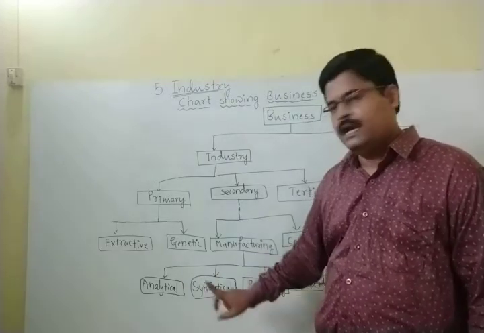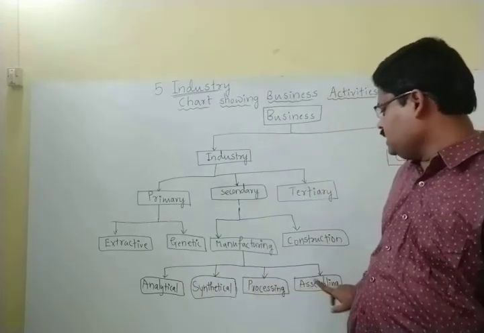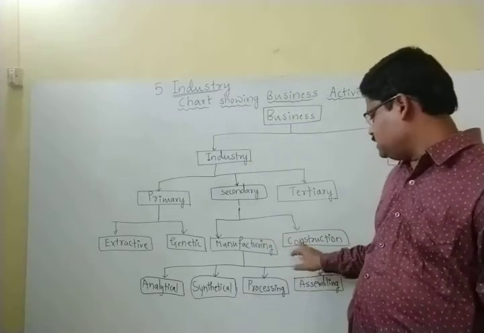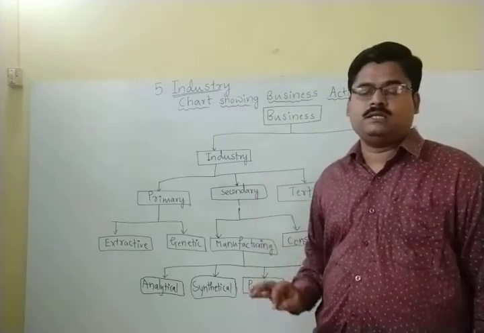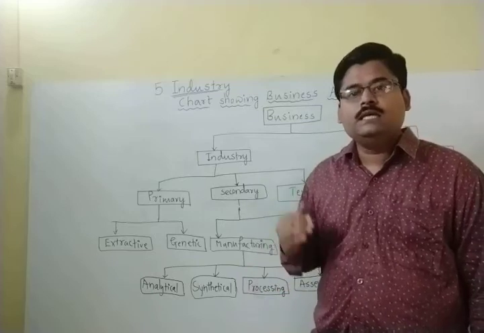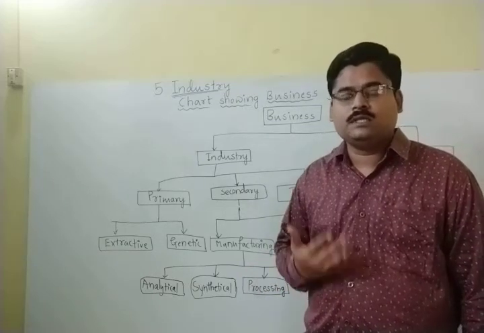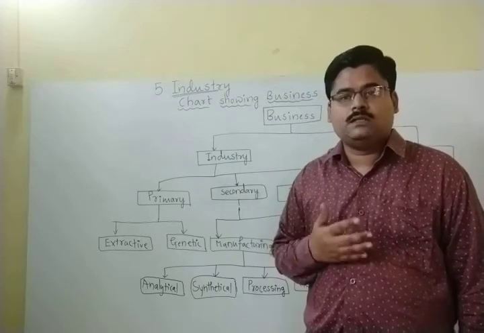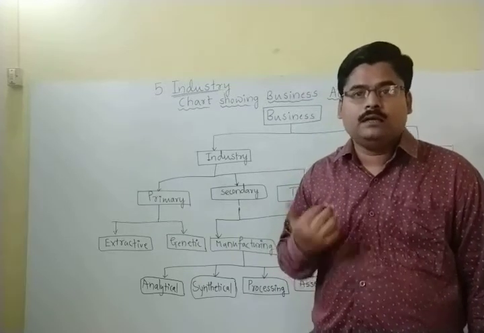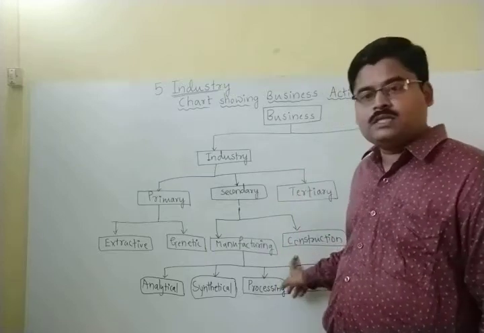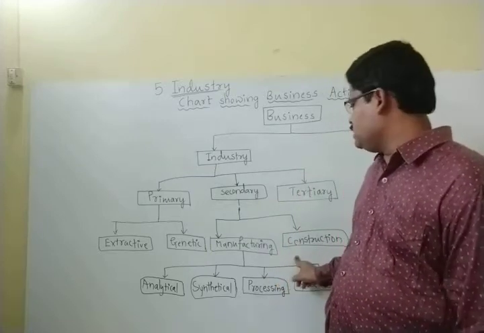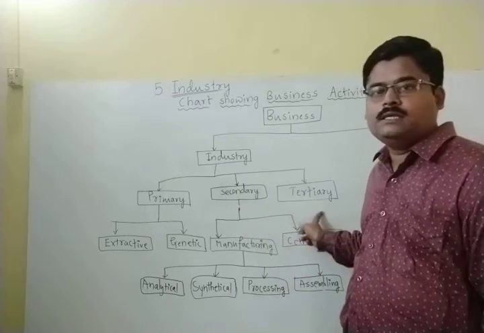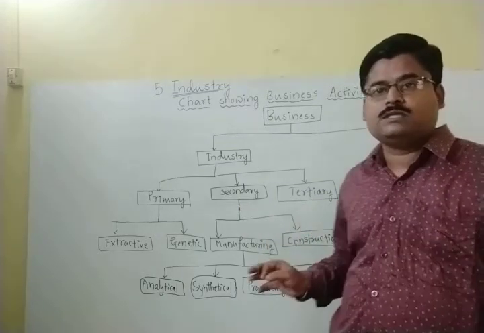One is the analytical, synthetic, processing, assembling, and another type under the secondary industry is the construction industries. The name itself suggests that these industries are involved in the construction of roads, dams, bridges, canal, tunnel, etc. Those can be best example for the construction industries. These will fall under the secondary industries, and last thing will be the tertiary industries.